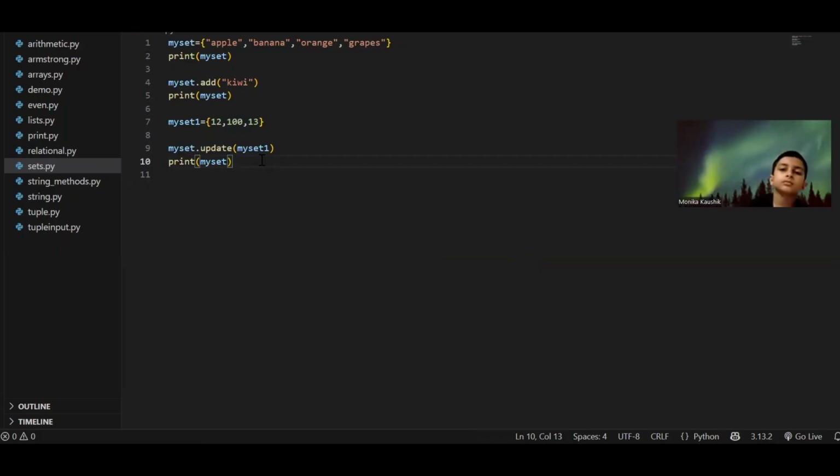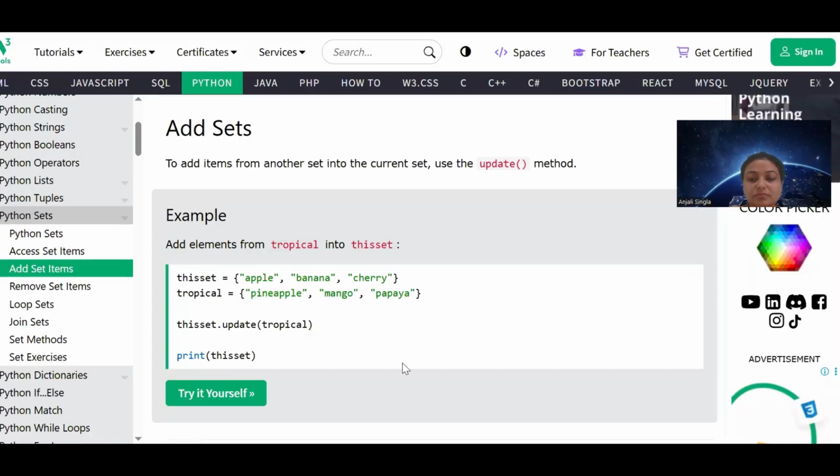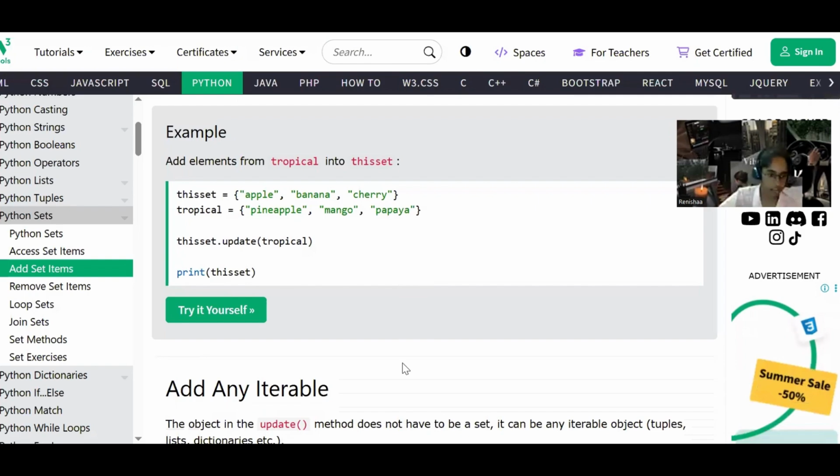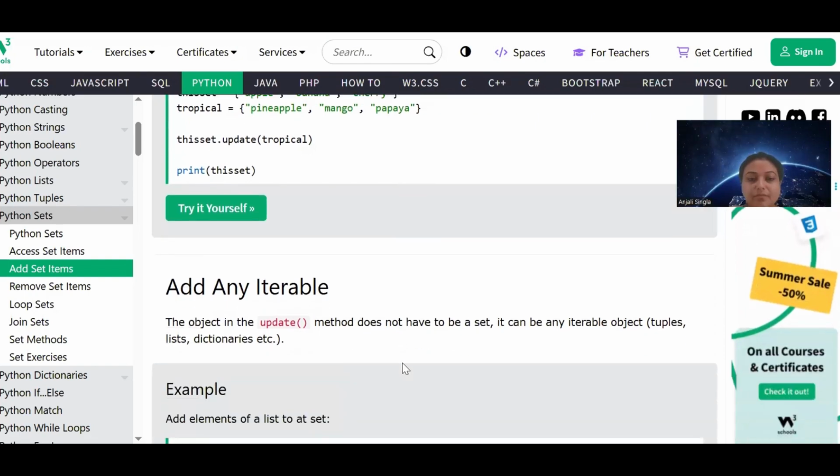Yes, ma'am. I've written both the methods, add and update, in my notes. Okay, ma'am. Miss, I didn't write it yet. Okay.